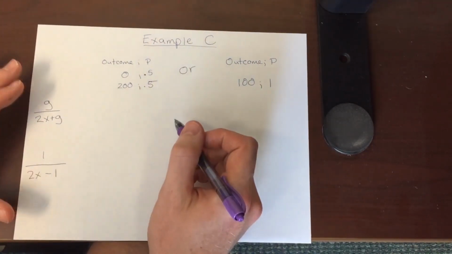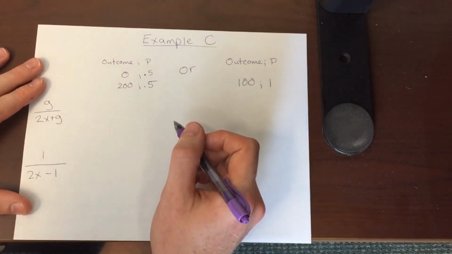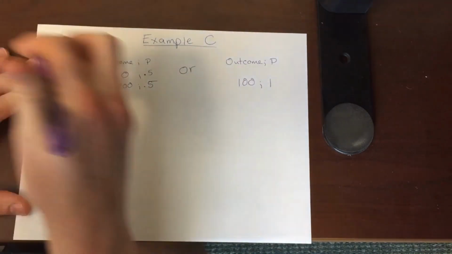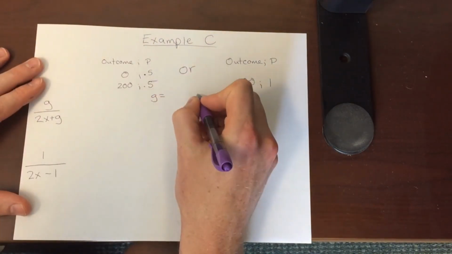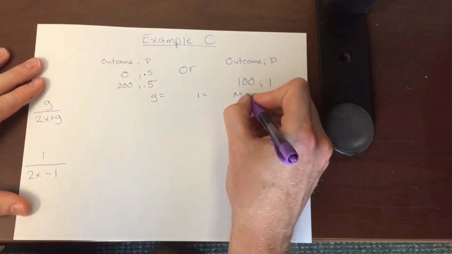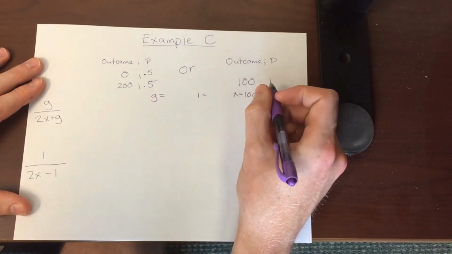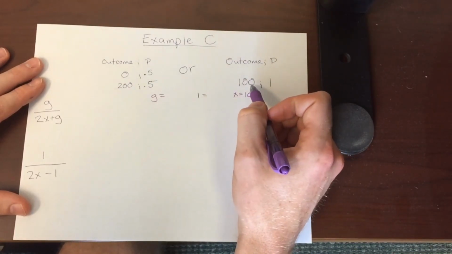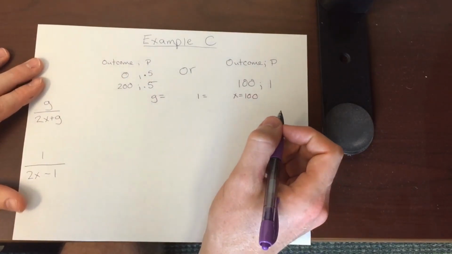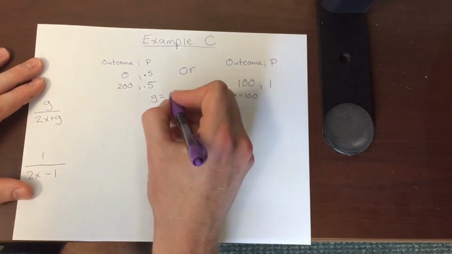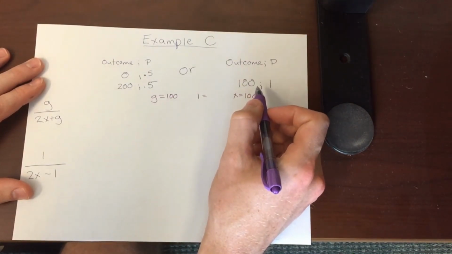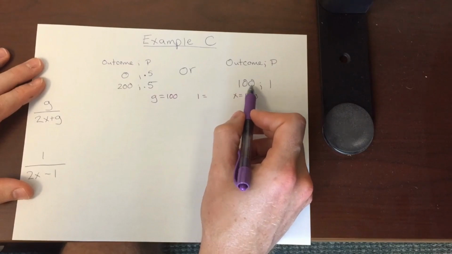And so we can go ahead and put this into our gain salience function here, right? And we can say, okay, well, what do we need? We need to figure out the gain, the loss, and the reference point. The reference point is the sure thing, which is 100. And then we see, okay, if we got the gain, how much did we change from the reference point? If we got the nice payoff, we get 200. How much did that change from the reference point of 100? Well, it changed 100. And if we got the bad outcome, how much does it change from our reference point of 100?